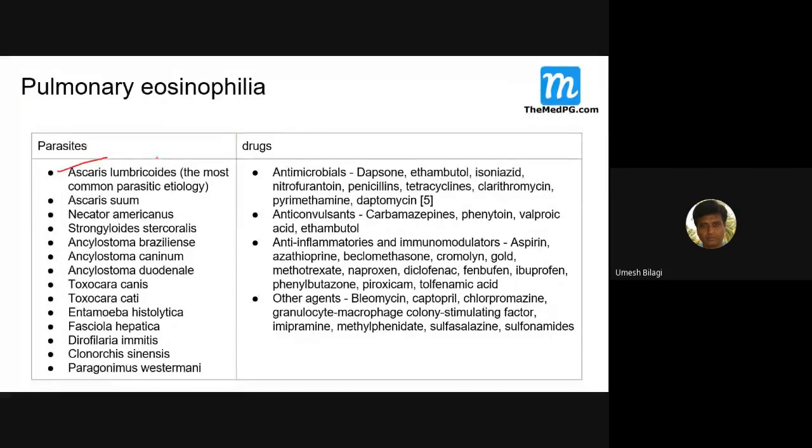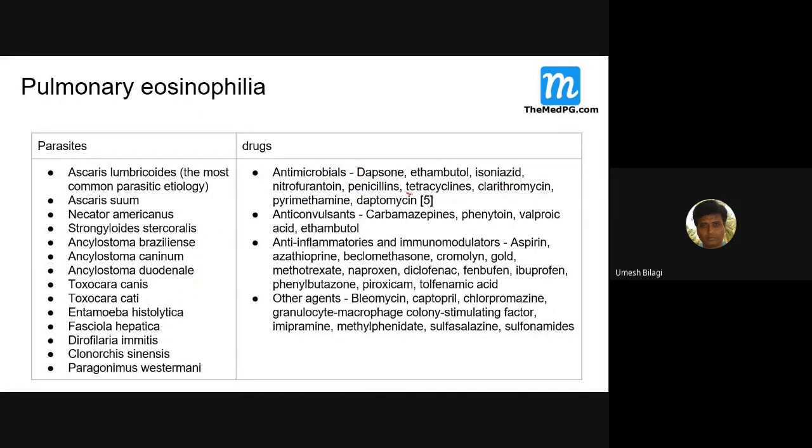Ascaris lumbricoides, Necator americanus, I just told you. All these parasites, almost all of them, can produce pulmonary eosinophilia. And there are drugs: dapsone, ethambutol, isoniazid. These are the anti-tubercular drugs, and nitrofurantoin, one important, very commonly seen, nitrofurantoin, penicillins, tetracyclines.